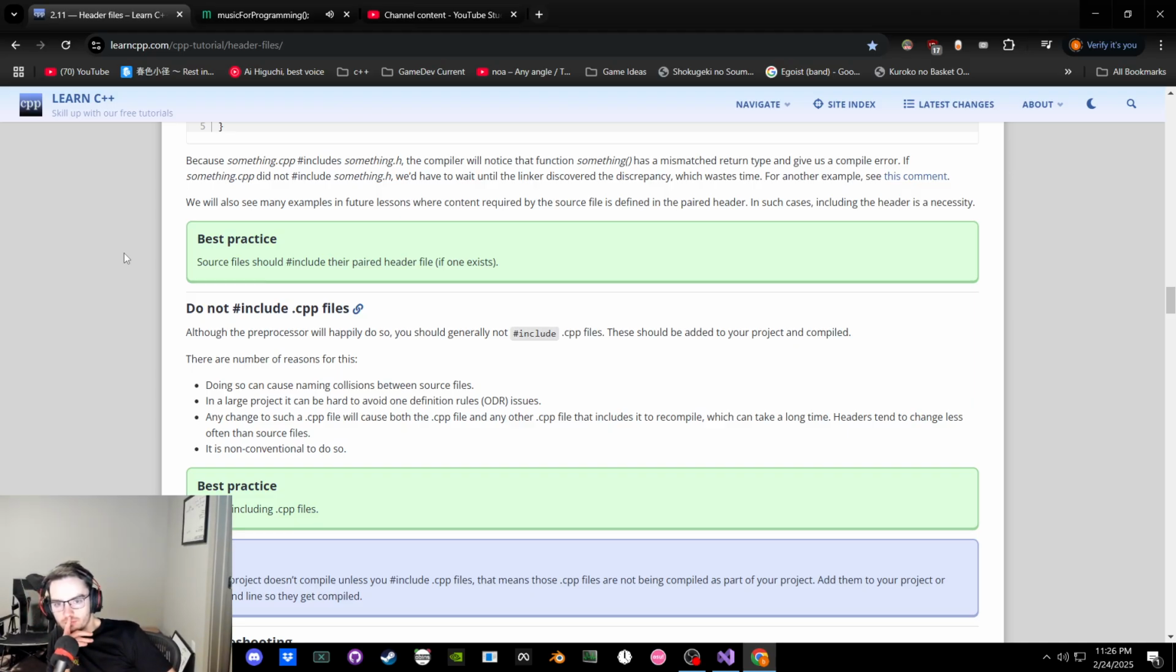Any change? CPP files have all the stuff. Headers change less? Yeah, I guess so. And it's non-conventional. Warning: errors.